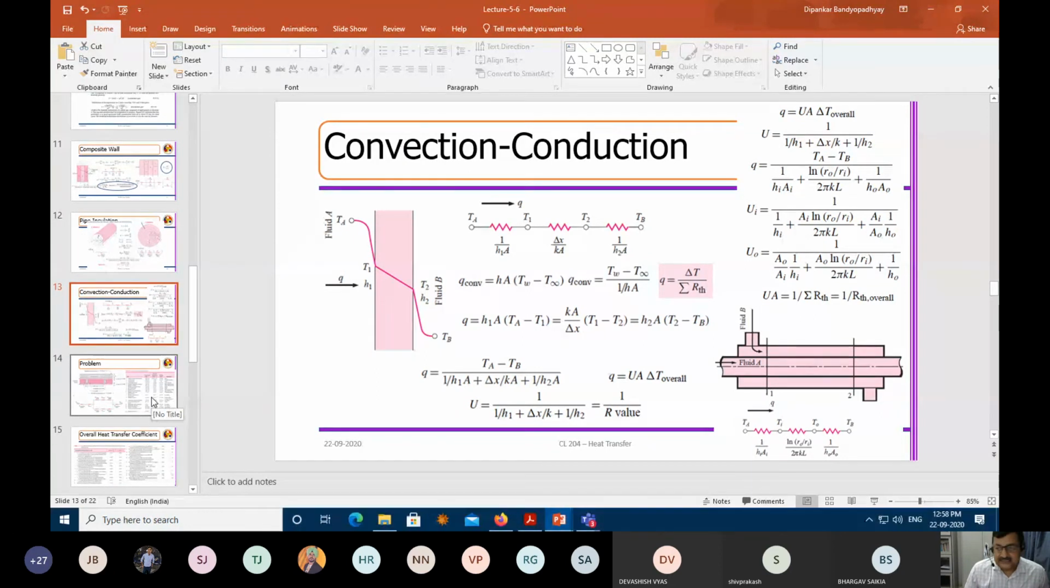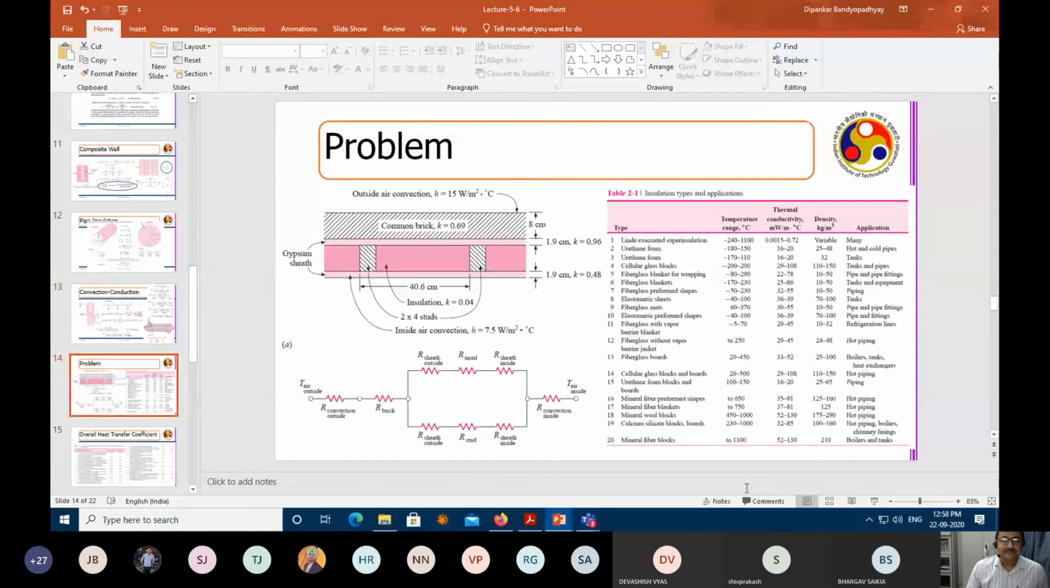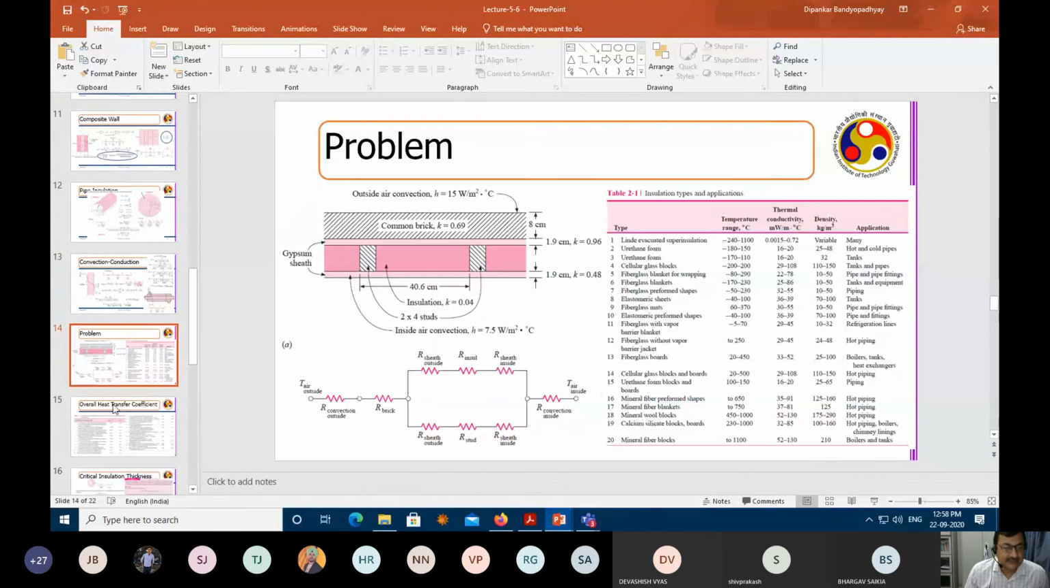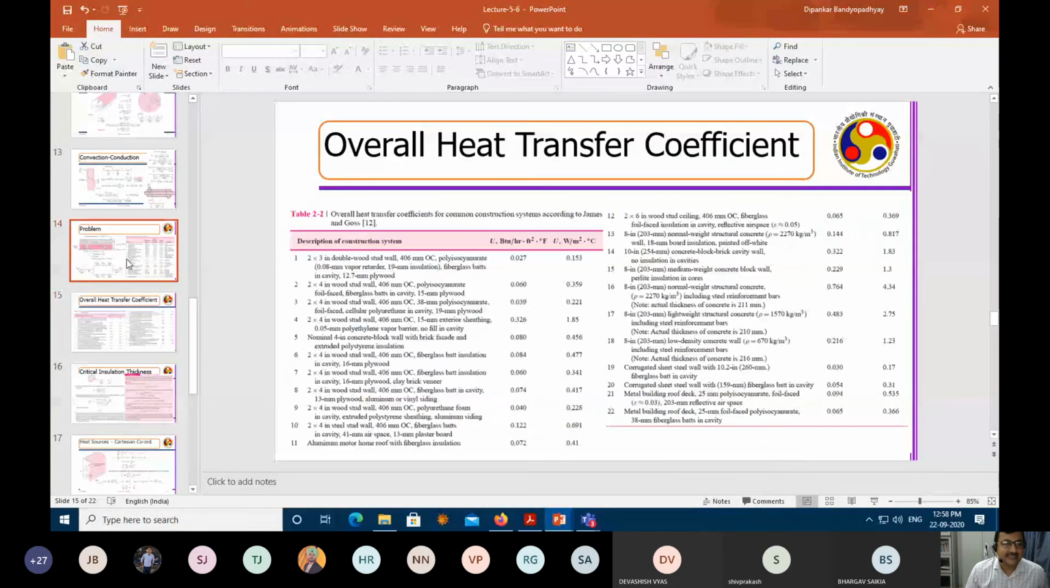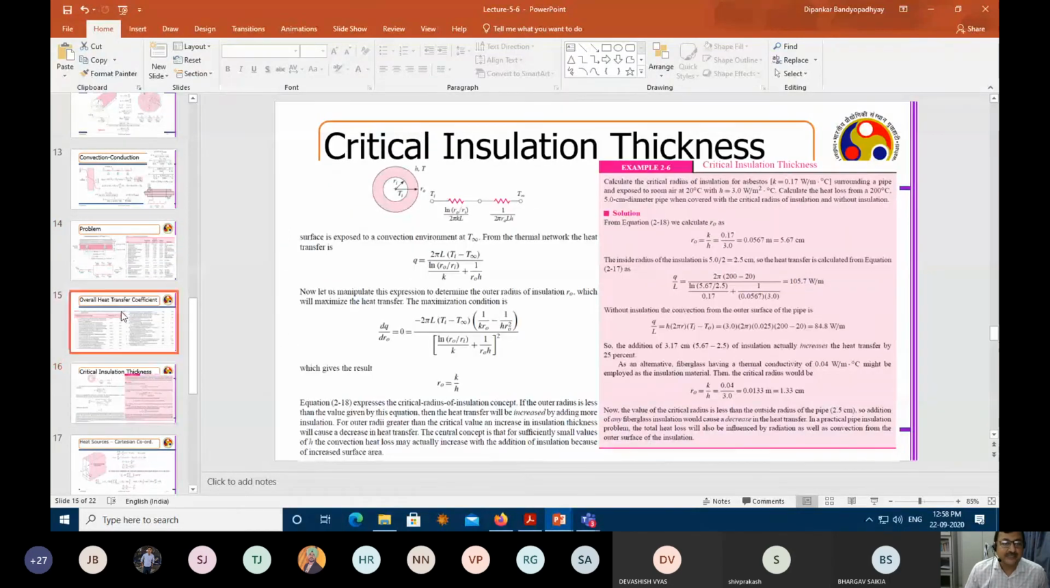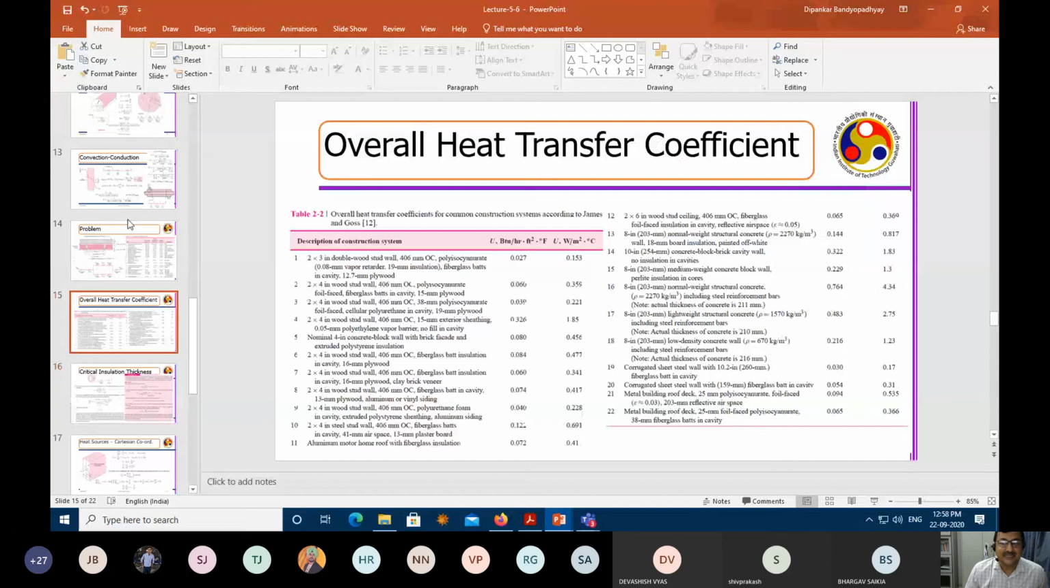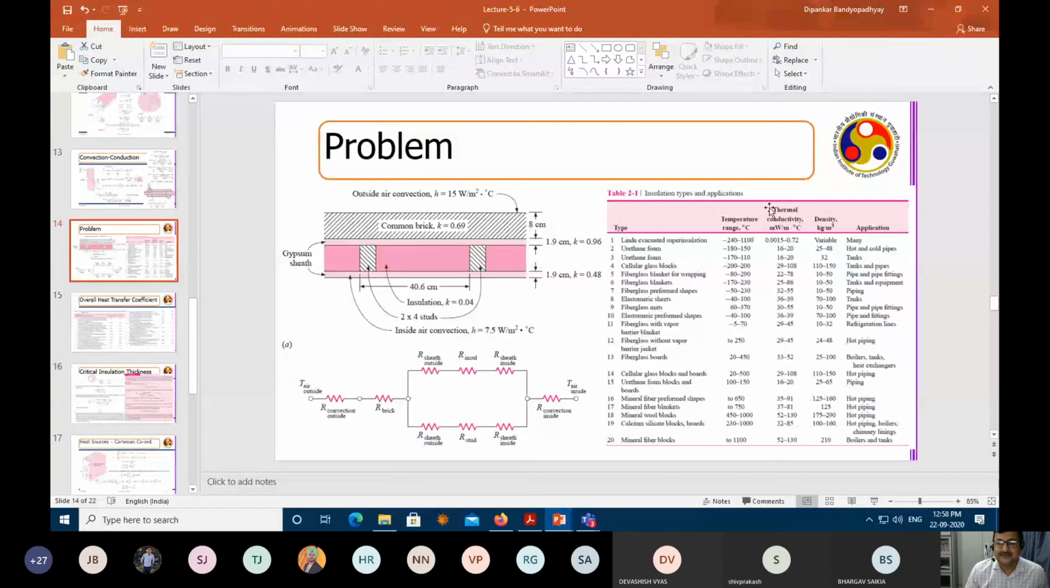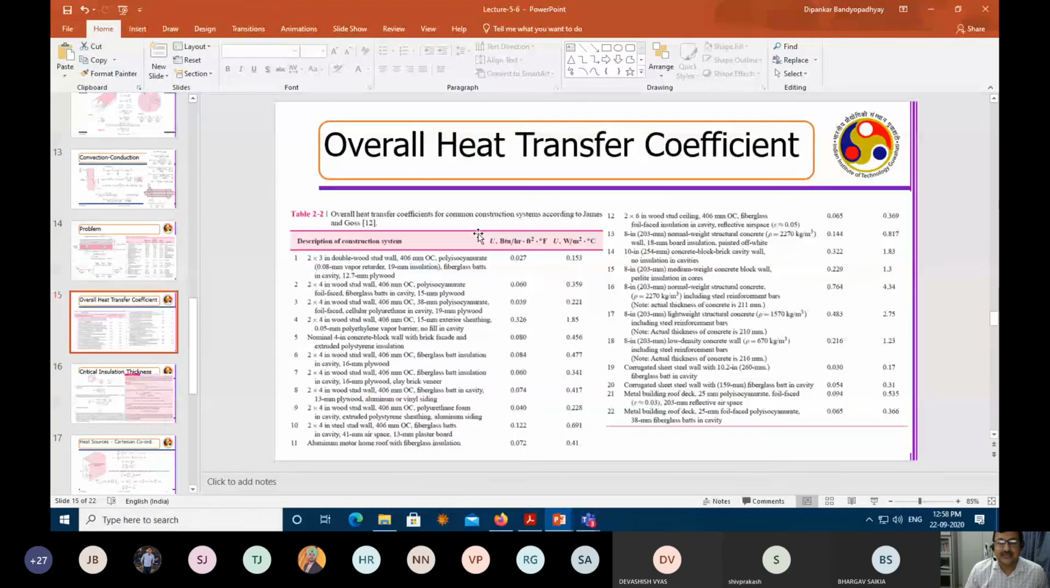Just I mentioned very quickly, these two slides actually give you the different types of insulators and their thermal conductivity. So these two slides give you the different types of insulations, and this slide gives you the list of different types of overall heat transfer coefficient.